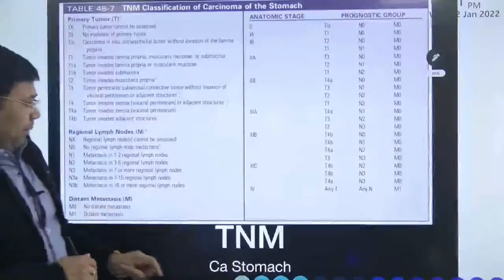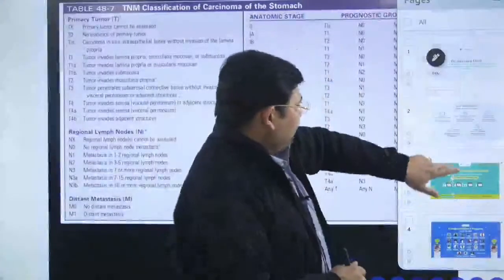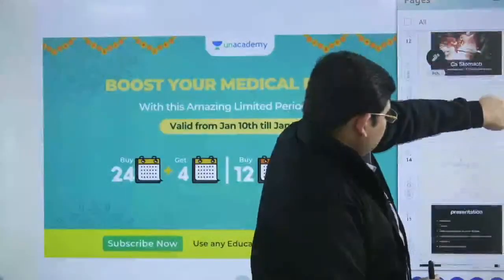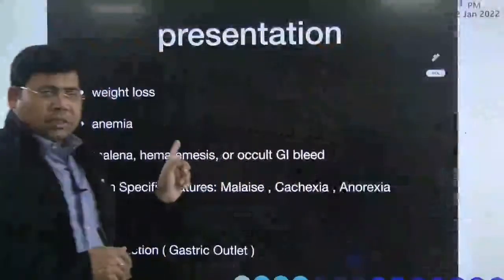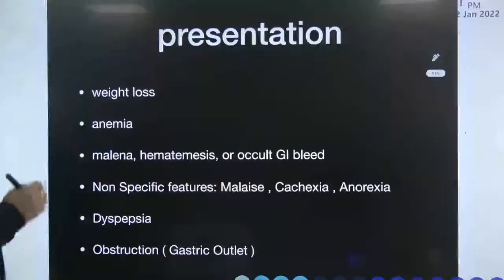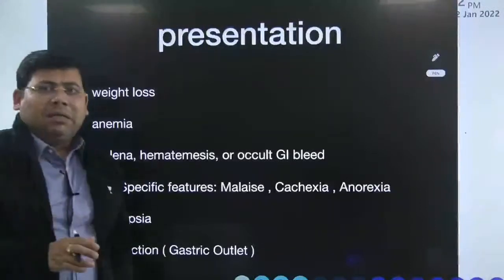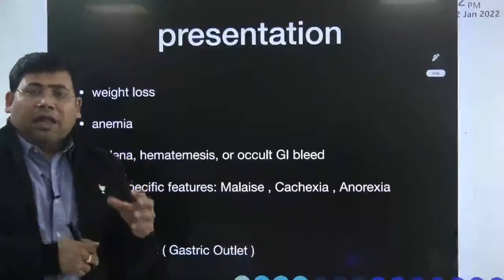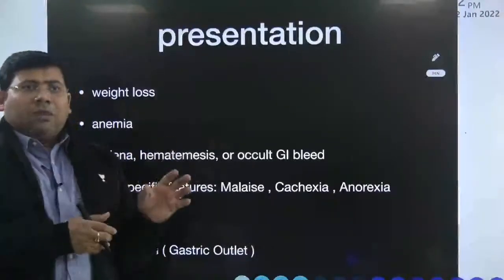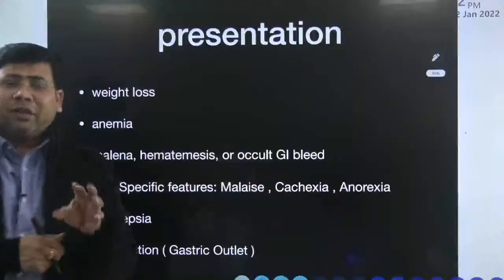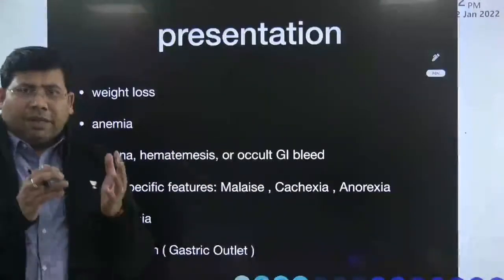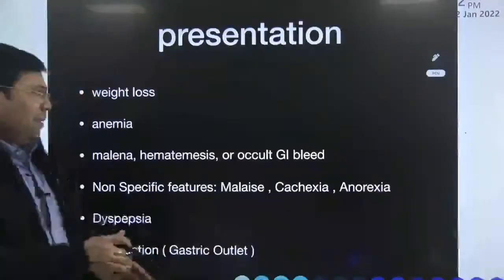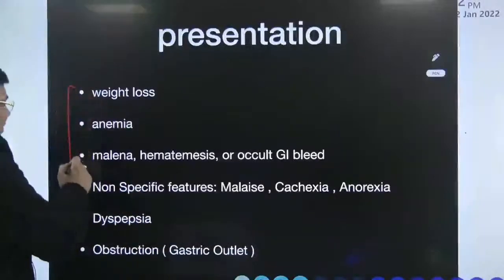When we talk about the presentation, I will go to the presentation. Okay. Now this is what we are going to discuss. Do you know that CA stomach is the only condition where the non-specific presentations are actually more important? Why? Because this kind of malignancy is associated with the diffuse kind of profile. Yes, and diffuse kind of cancers will not present to you with mass-related features as early features.